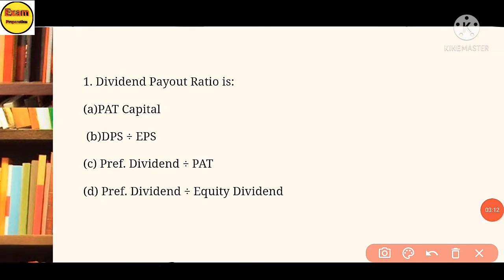First, dividend payout ratio is, option A. Profit after tax capital. B. Dividend per share divided by earning per share. C. Preferential dividend divided by profit after tax. D. Preferential dividend divided by equity dividend. The answer is option B. Dividend payout ratio is equal to dividend per share divided by earning per share.